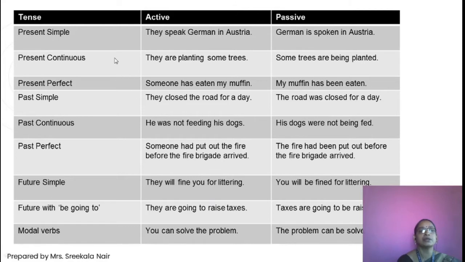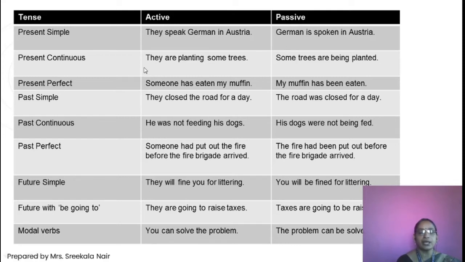Let us see this table. Here are the tense forms, active voice and passive voice, with some examples. Present simple: They speak German in Austria. Here we can convert it into German is spoken in Austria by them. Here by them is understood, so we are writing only this much: German is spoken in Austria.